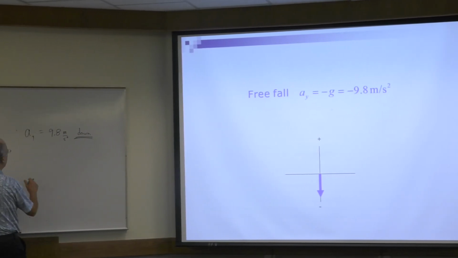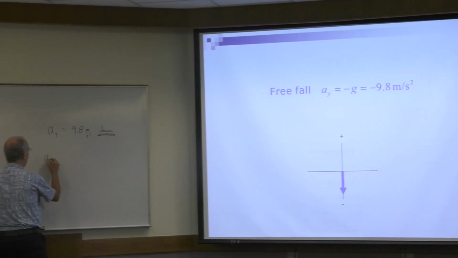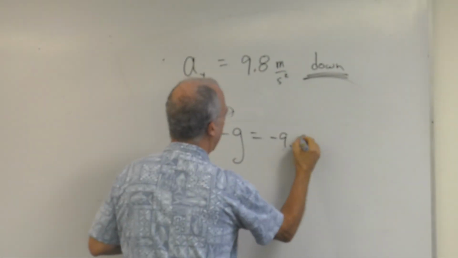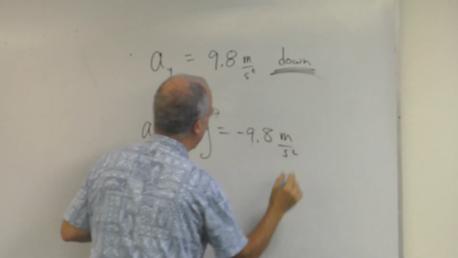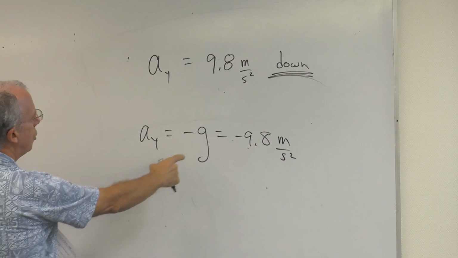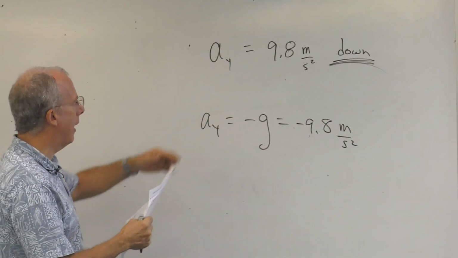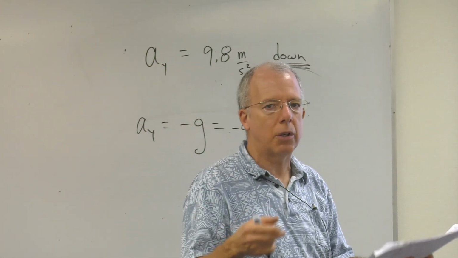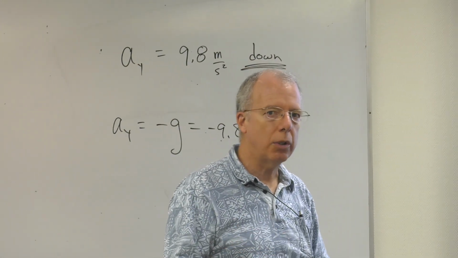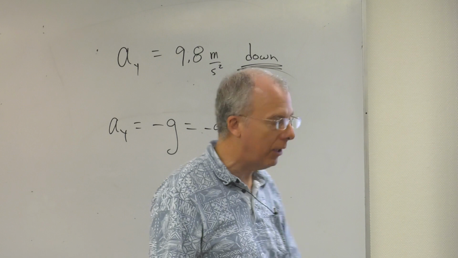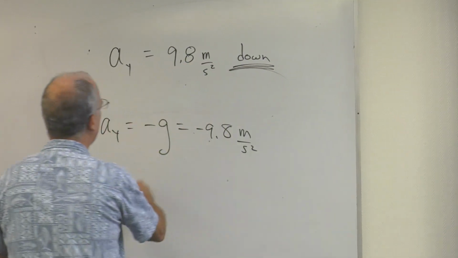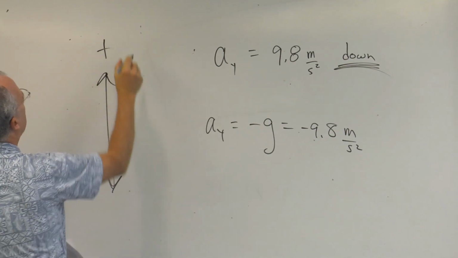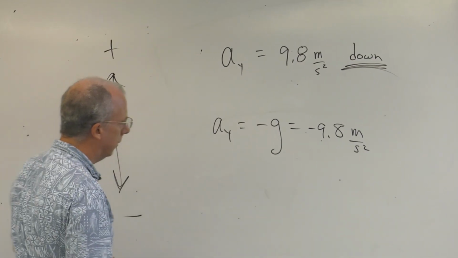So we're going to say that a sub y equals minus g, which is minus 9.8 meters per second squared. All right, so why do we put a g? Because we get sick and tired of writing a sub y. A lot of the problems we're going to deal with Earth's gravity. So the acceleration due to the Earth's gravity, we're going to call small g. Why is there a minus sign? Well, because we're assuming up is positive, down is negative.